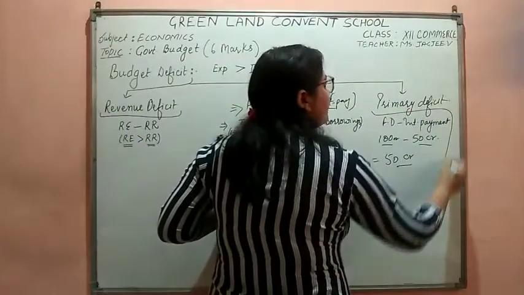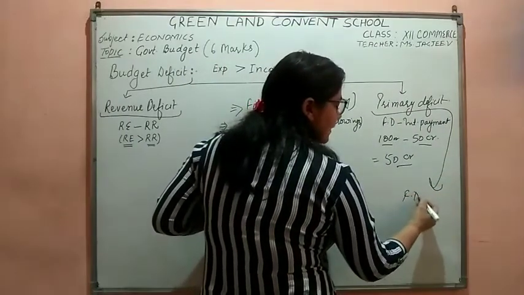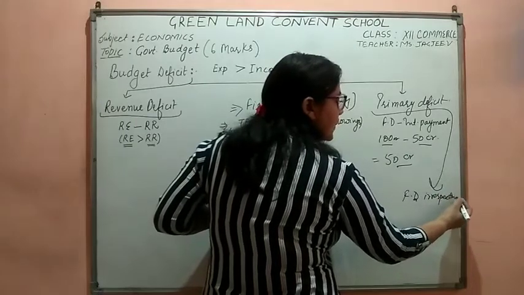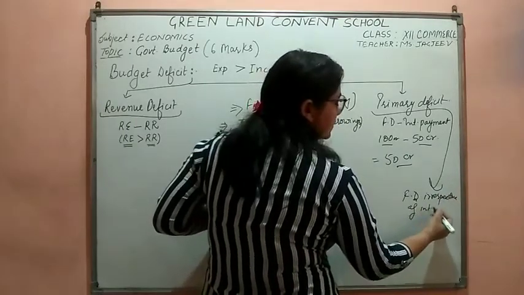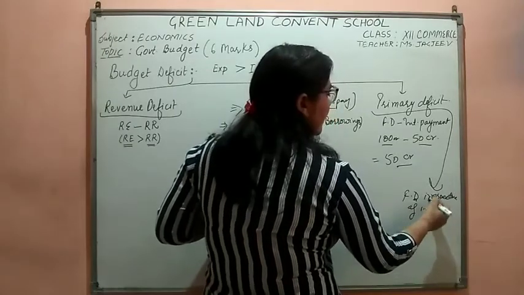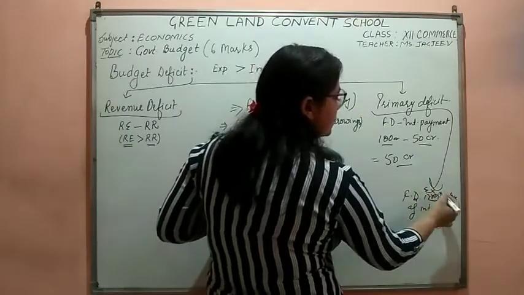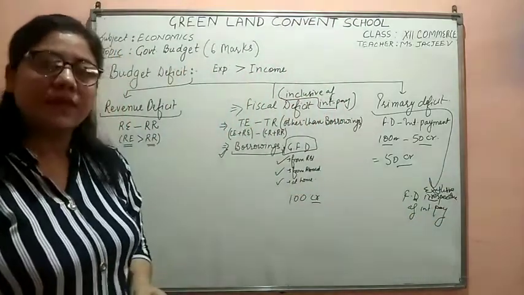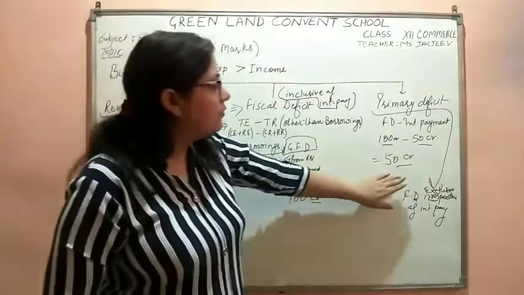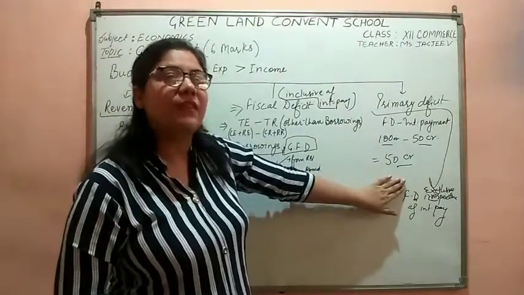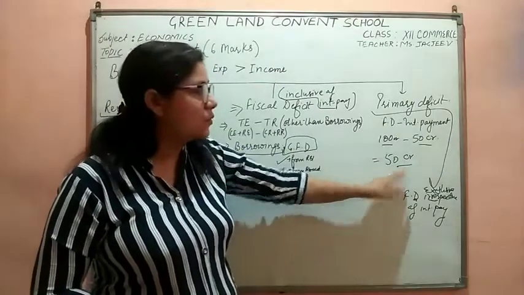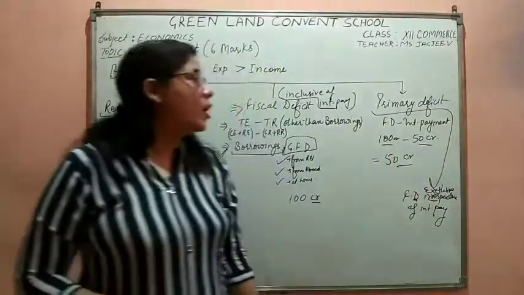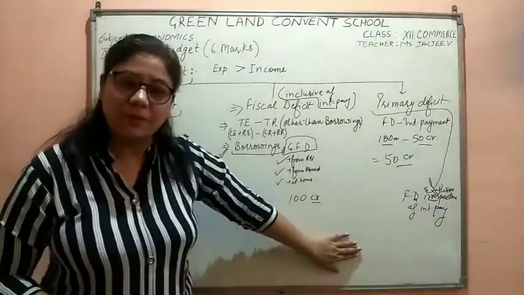It means primary deficit is the fiscal deficit irrespective of interest payments, or we can say it is exclusive of interest payments. That was inclusive, this is exclusive of interest payments. So 50 crores are actually used for the welfare programs or for the investment programs, not all the 100 crores. Out of that 100 crore, 50 crore is our obligation towards the interest payment.